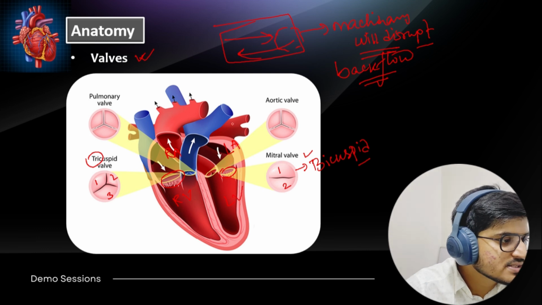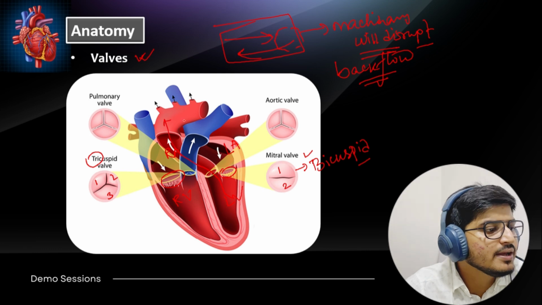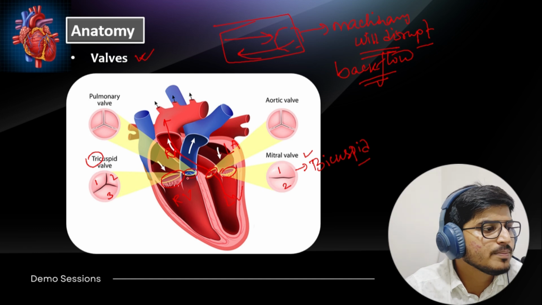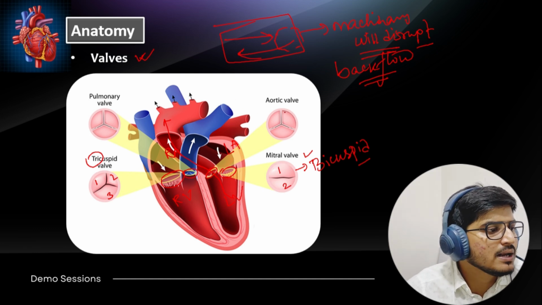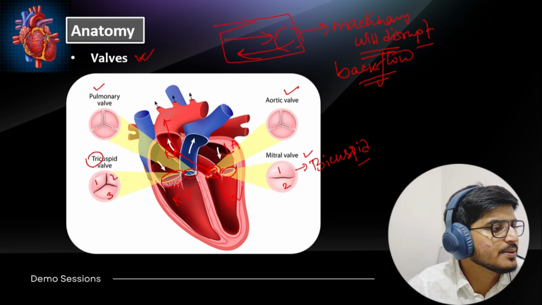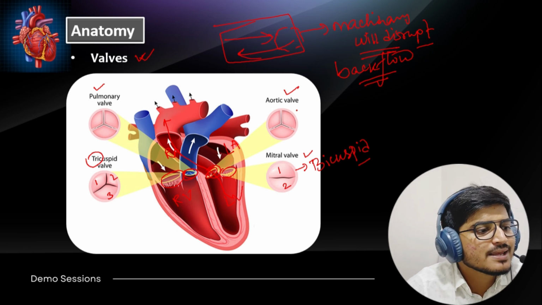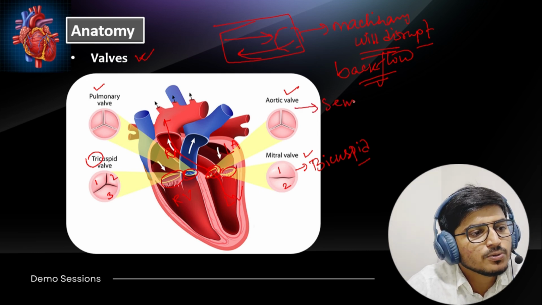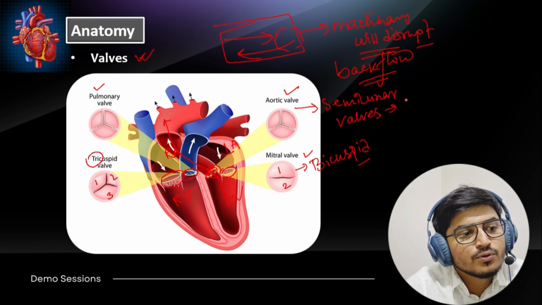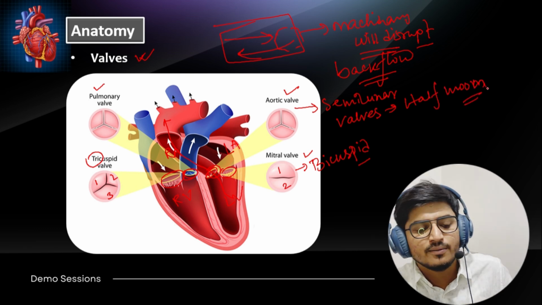Again, this left ventricular blood should go out to the aorta. So there is again a valve, and there is again a valve in the case of the pulmonary artery. These are known as the aortic valve because it guards the aorta, and the pulmonary valve because it guards the pulmonary system. Okay, these valves are also known as the semilunar valves, because they look like a half moon. That's why they are known as the semilunar valves.